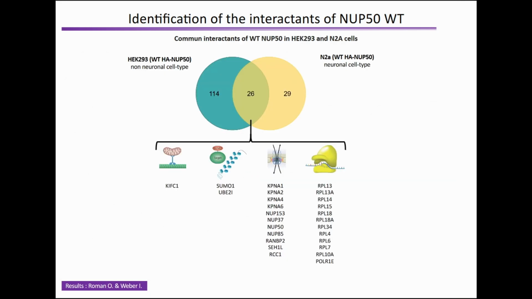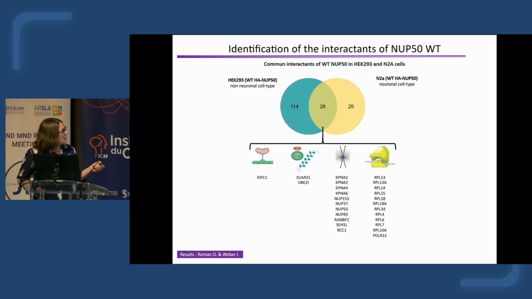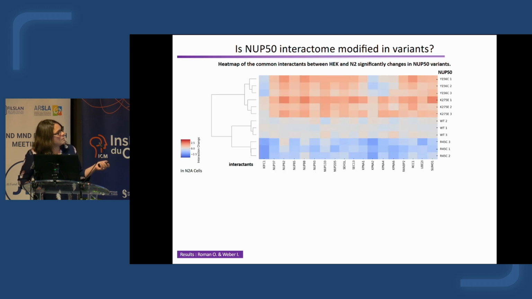Finally, we observe 26 common interactants between the two cell types. Most of these interactants are proteins involved in nucleocytoplasmic transport or in ribosome biogenesis. We also identify 2 proteins involved in sumoylation and in chromatin compaction, and 1 kinesin. So we focus on the effect of the variants on the 26 common interactants, and for that we performed a heat map.